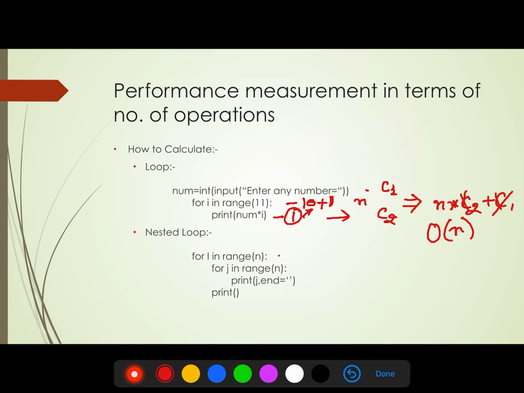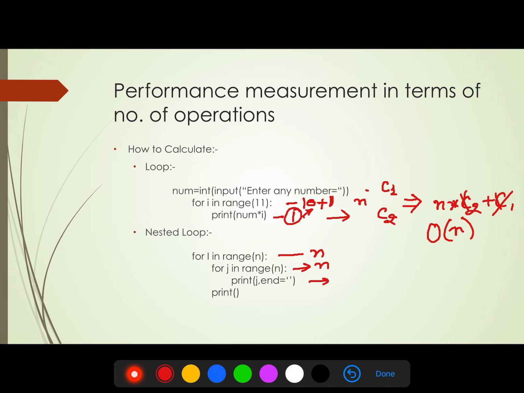And what about the nested loop? It will take n, and for each value of i, it will take again n.